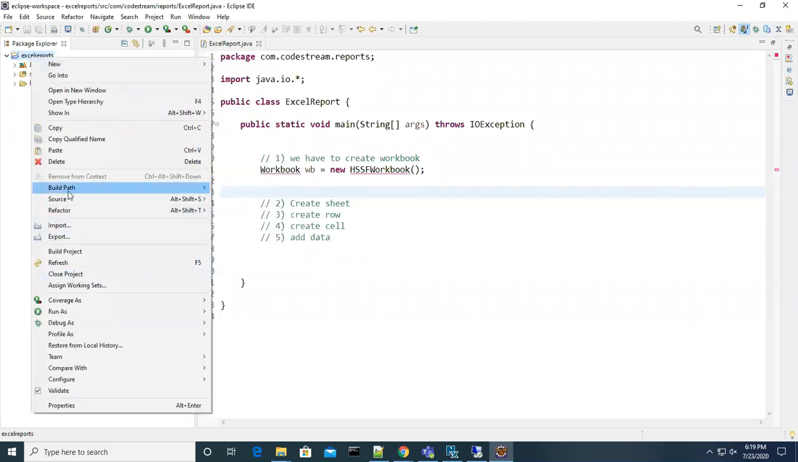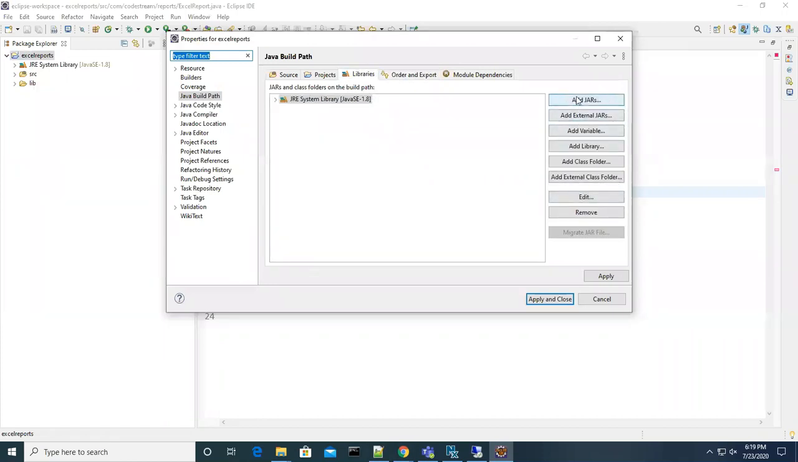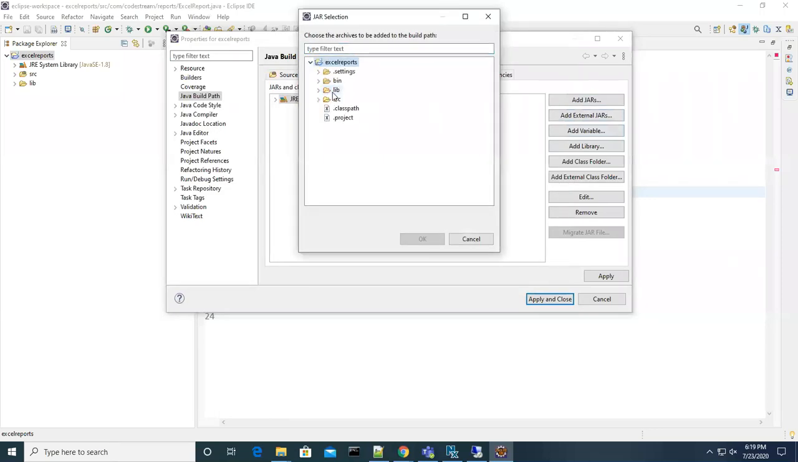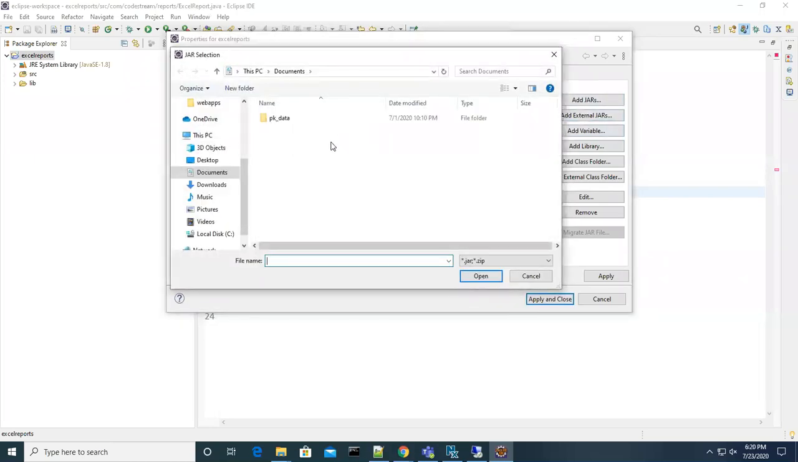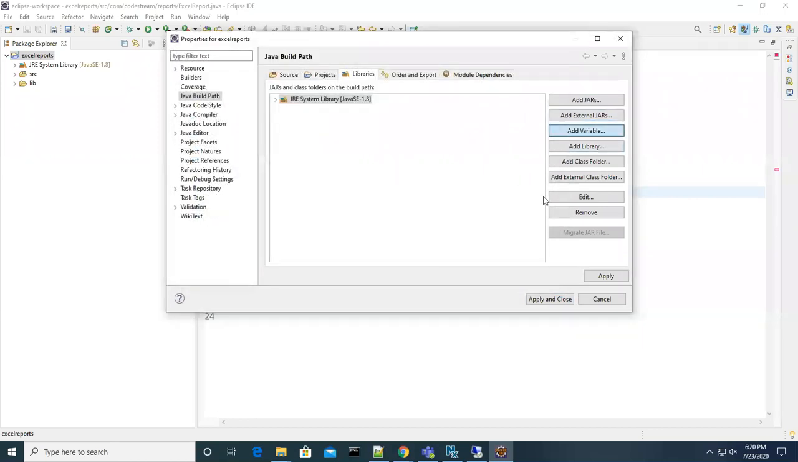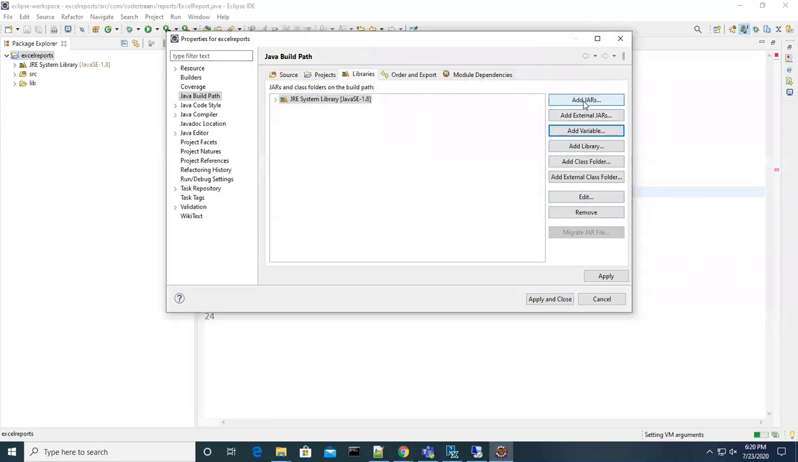Now I have to tell the JVM or compiler where to find them. So what I'm going to do is Add External JARs. Add JARs means if you have libraries within the project, you can add them. Add External JARs means from another location, not in the project: a C drive or D drive, desktop, whatever. Add Variable is for path variables and so on, and Add Library is also the same kind of thing. So let's add JARs.